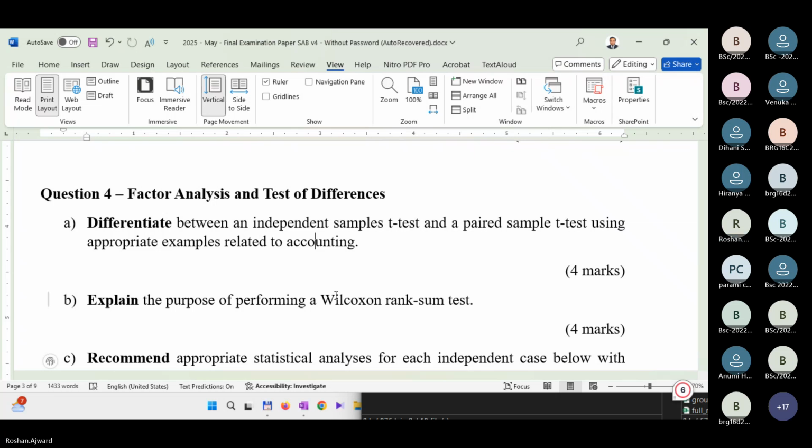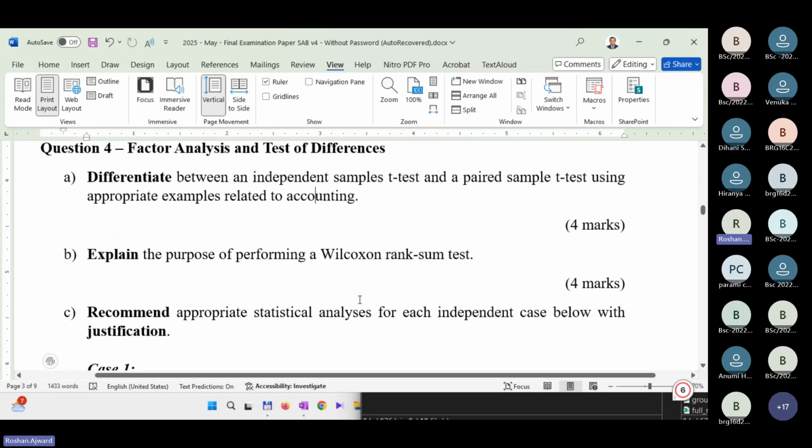Then explain the purpose of performing a Wilcoxon rank sum test. That's the non-parametric version. What's the parametric version of that? Independent sample t-test. Very good, excellent. The independent sample t-test is the parametric version.